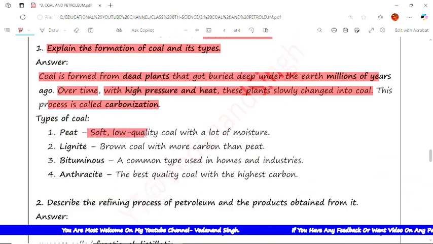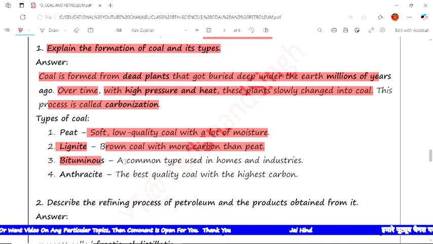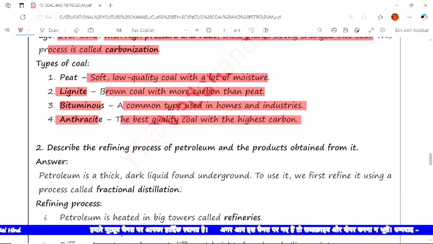Peat, that is a soft, low quality coal with a lot of moisture. Next is lignite. This is a type of coal that is brown and has more carbon than peat. Next is bituminous, a common type used in homes and industries. Now is anthracite, the best quality of coal with the highest carbon.